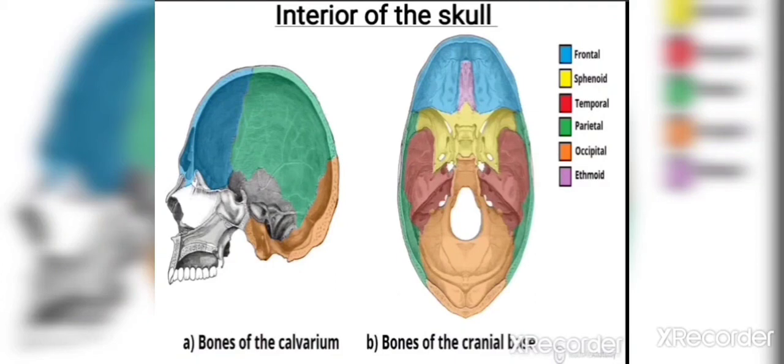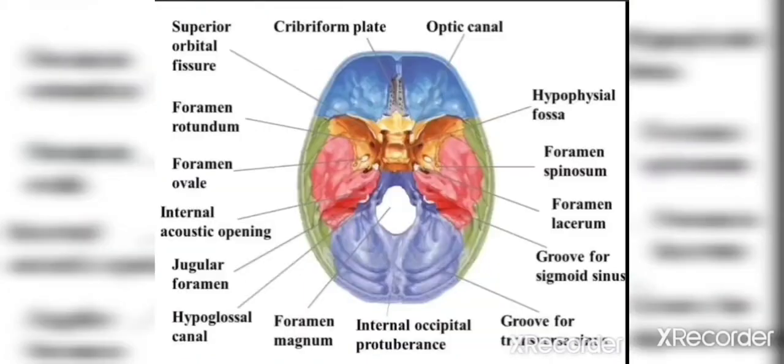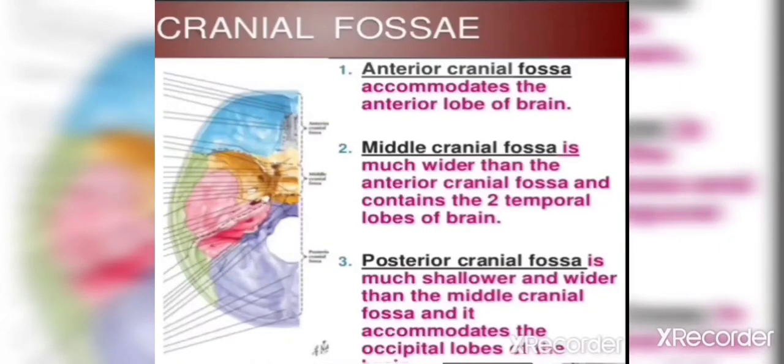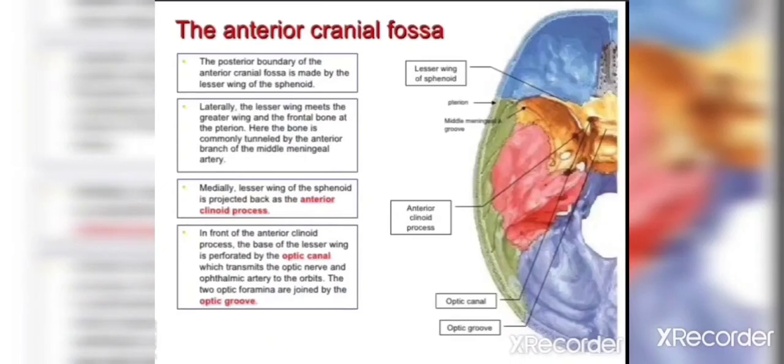So this is the interior view of the skull. Here we find the different bones like frontal, sphenoid, temporal, parietal, occipital, ethmoid. These are all highlighted, and different canals are also mentioned over here. In the anterior cranial fossa there is the accommodation for the frontal lobe of the brain, and in the middle cranial fossa we find the two temporal lobes of the brain. And the posterior cranial fossa is shallower and wider than the middle cranial fossa and accommodates the occipital lobes of the brain.